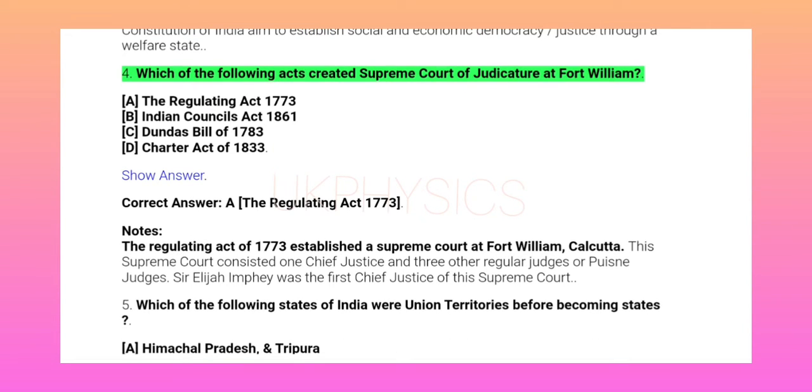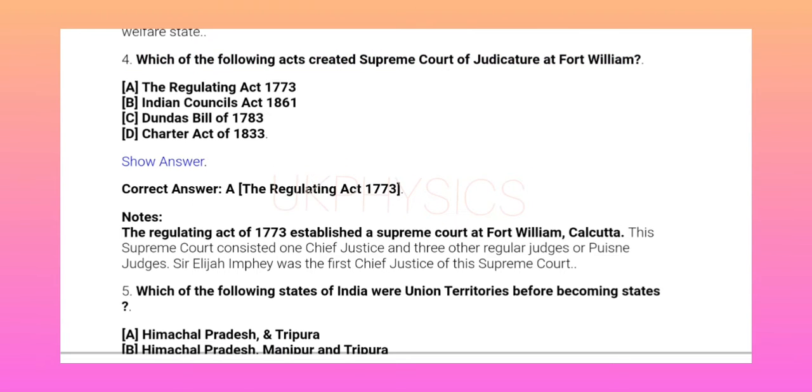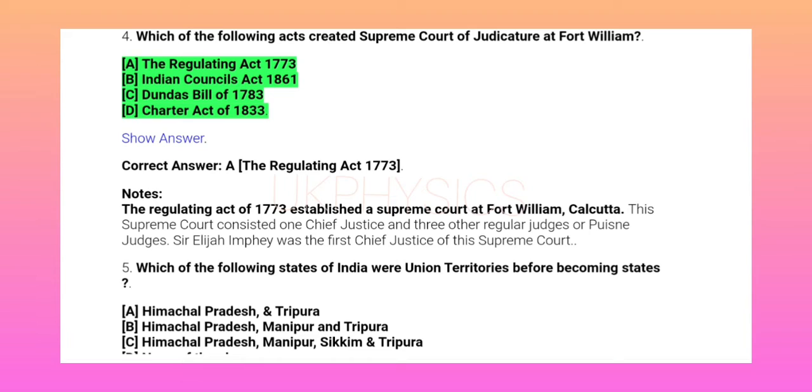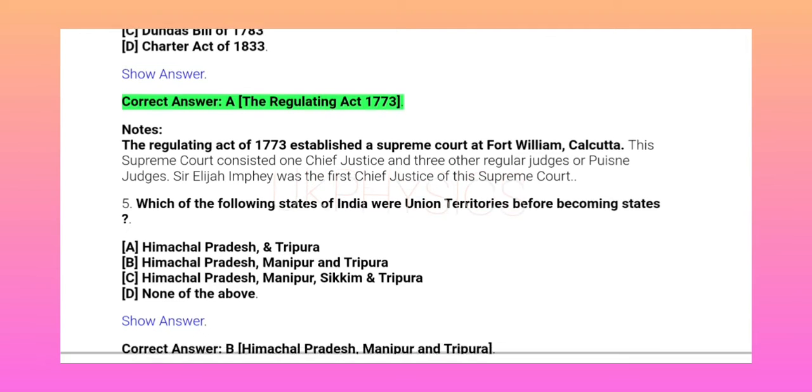4. Which of the following acts created the Supreme Court of Judicature at Fort William? A. The Regulating Act 1773. B. Indian Councils Act 1861. C. Dundas Bill of 1783. D. Charter Act of 1833. Show answer. Correct answer A.